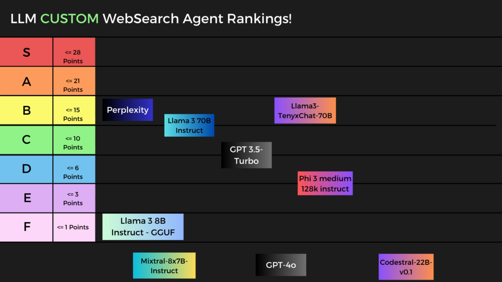If you want to see that, I will link the video in the description to this one. So now we're going to see if any of the models I run today, including GPT4o, Mixtral, or the code model from Mistral, can match or beat the performance of Perplexity. I'll be running the GPT4o model last, so stay tuned to the end for that. And stay tuned for the open source models, because I think there's a few surprises in there that may indeed shock some of you. So stay tuned for those.